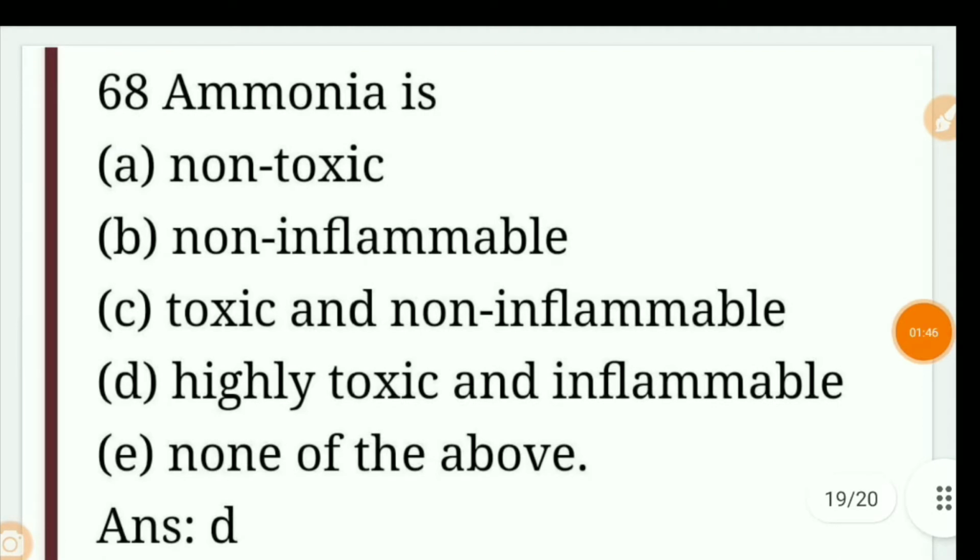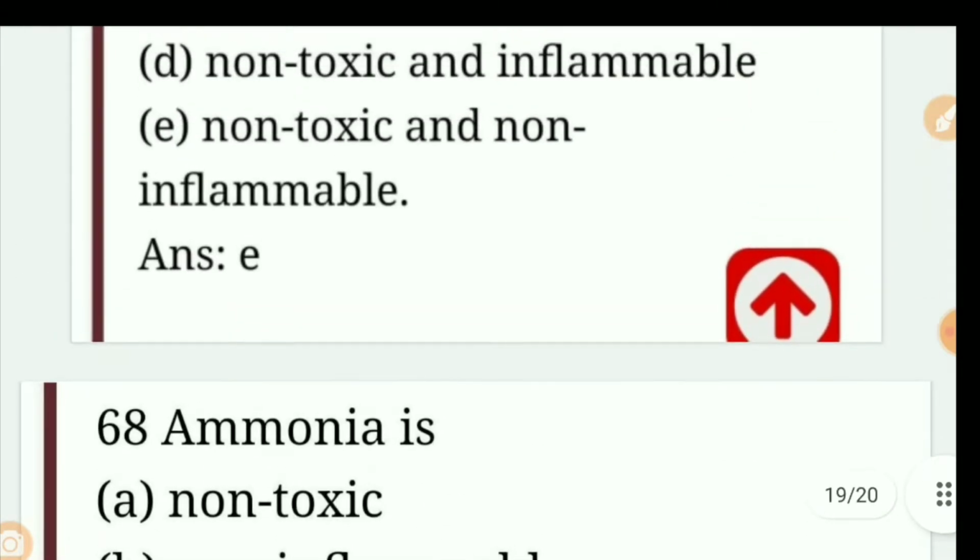Question number 68. Ammonia is: non-toxic, non-inflammable, toxic and non-inflammable, highly toxic and inflammable.